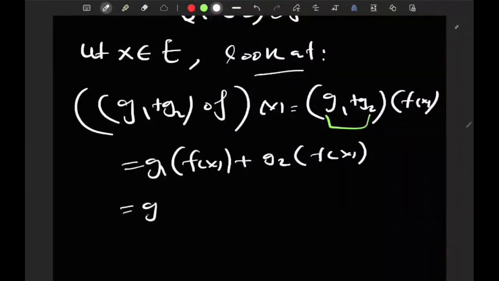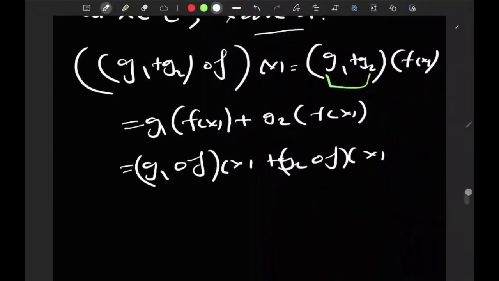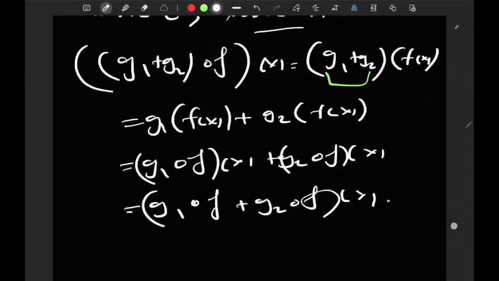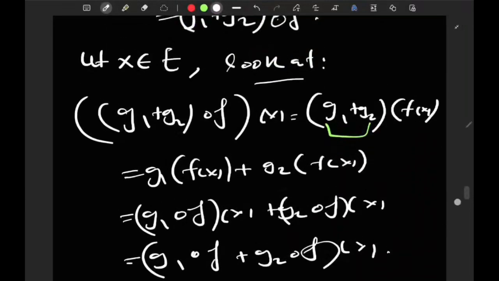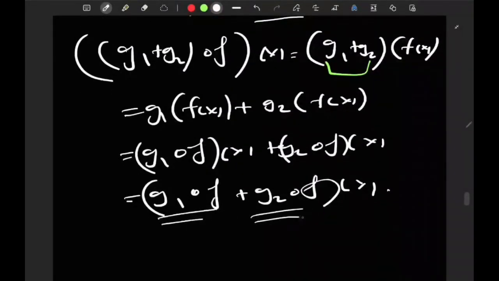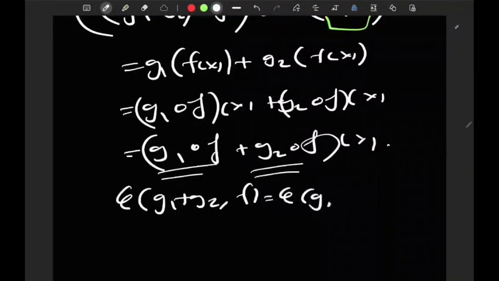And this is g1 round f of x plus g2 round f of x, and this is g1 round f plus g2 round f of x. That's why g1 plus g2 round f is g1 round f plus g2 round f. So we verified that phi of g1 plus g2, f is phi of g1, f plus phi of g2, f.